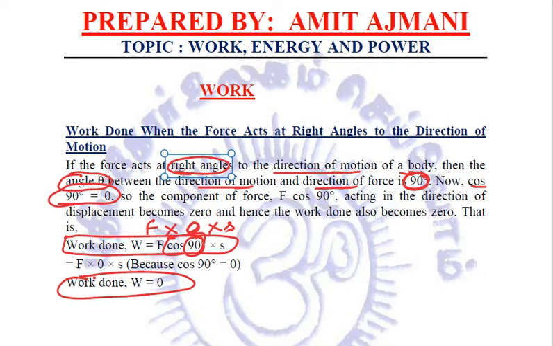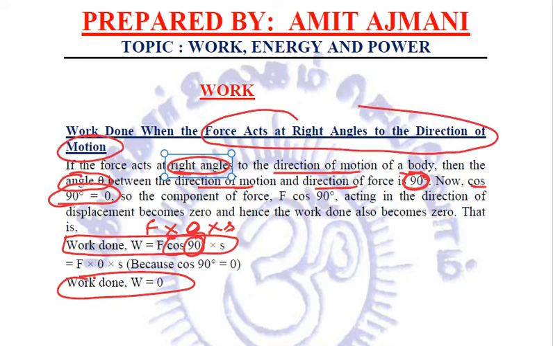Correct? Now, there are many examples of zero work done which we need to remember properly. First, if a coolie is traveling on a horizontal platform with a load on his head, the work done against gravity by the coolie is zero. Why is it zero? Because the force is acting at right angles to the direction of motion. The coolie is walking horizontally in this direction and the force of gravity is acting downwards.